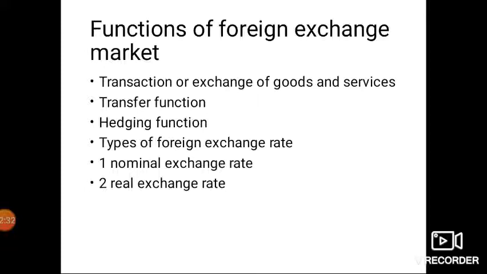Suppose India exports 1 million dollars of auto or textile to USA. Now the $1 million purchasing power shifts from USA to India.